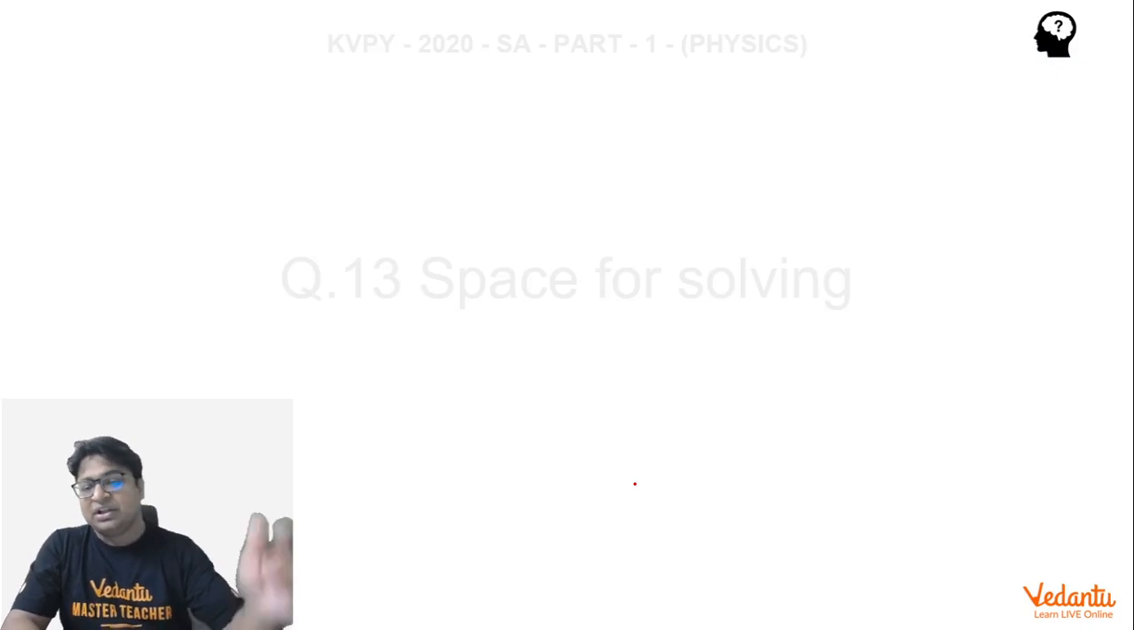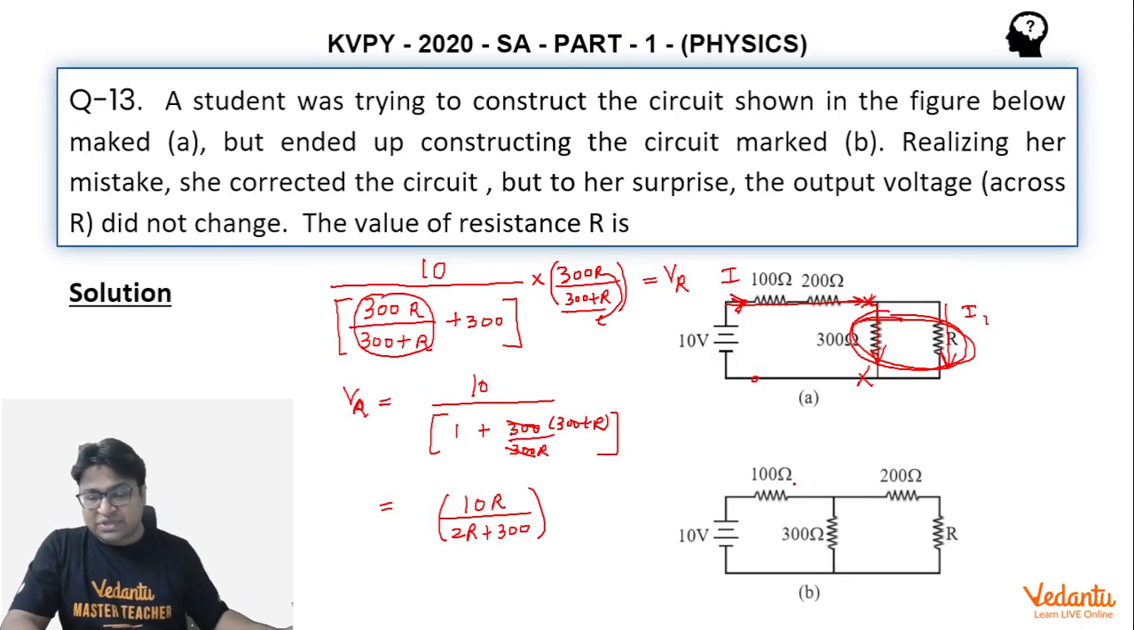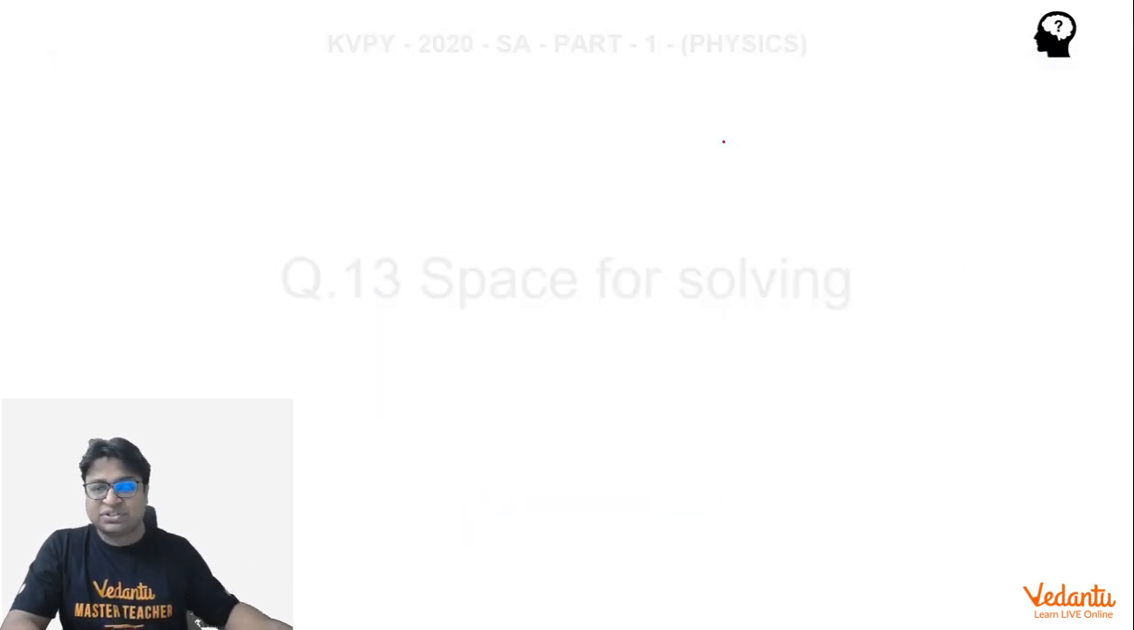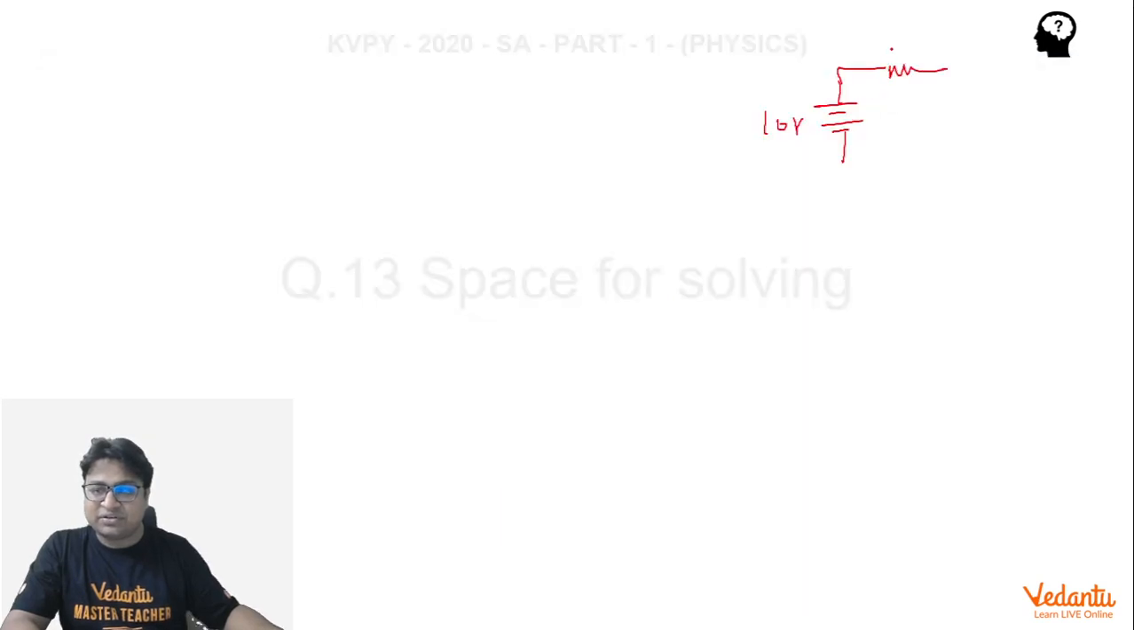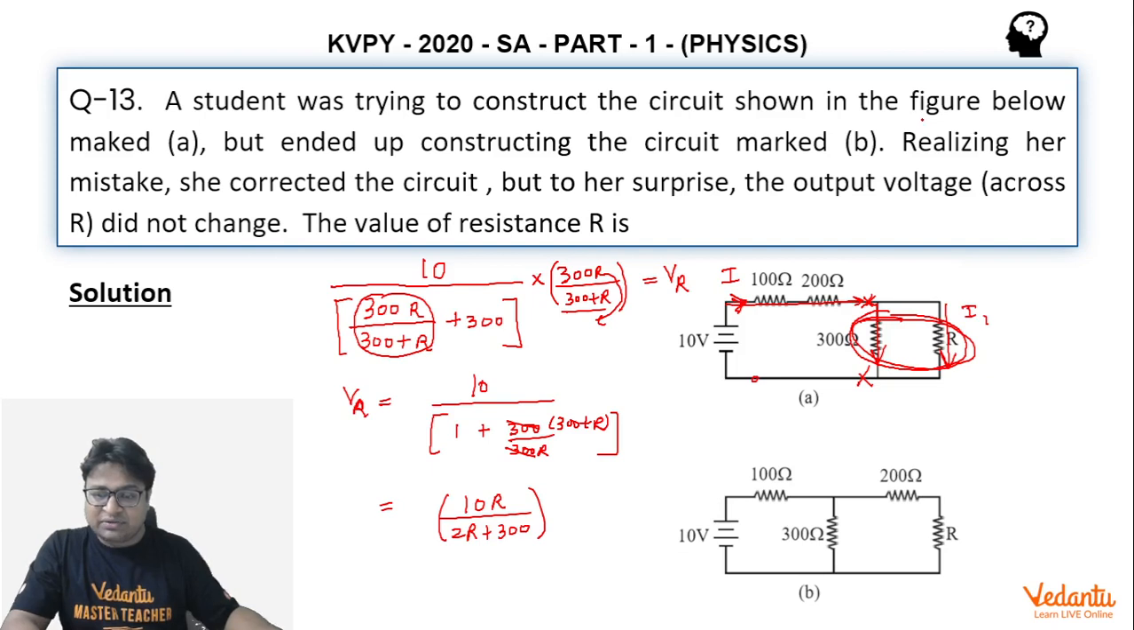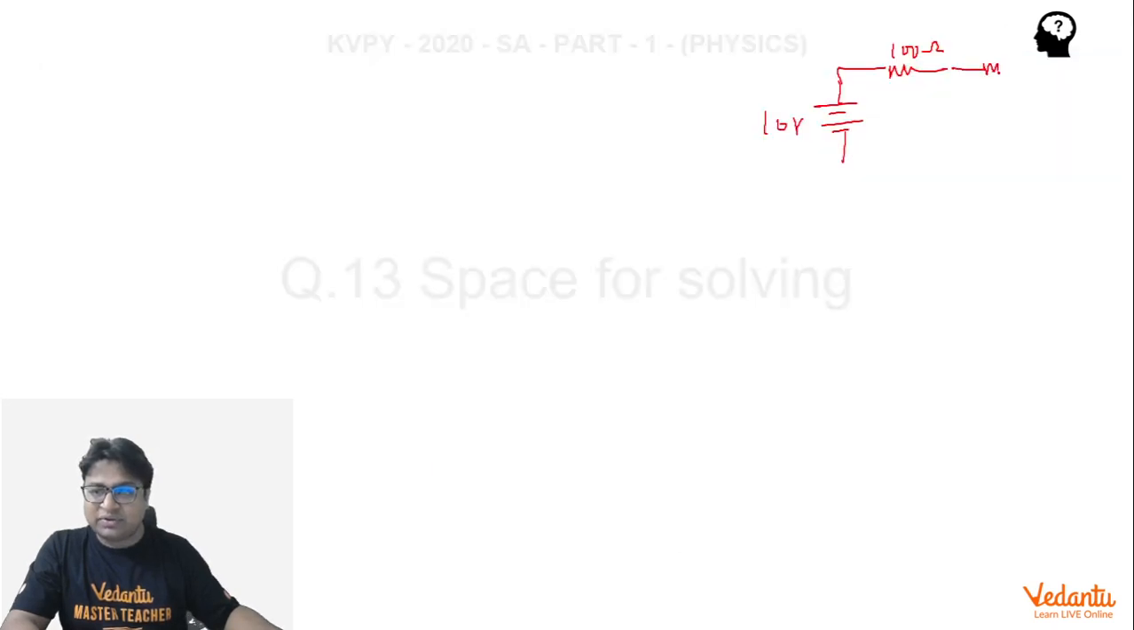So let's do that. Okay, so the next slide doesn't have the figure, so I'll have to just draw the figure here by myself. So 10 volt, and after 10 volt we have a resistance of 100 ohm here. It will not take much time. And then 300, 200 and R. So we have a 200, we have R, and we have a 300. So that finishes the circuit. This is 300, this is 200, all values are in ohms.